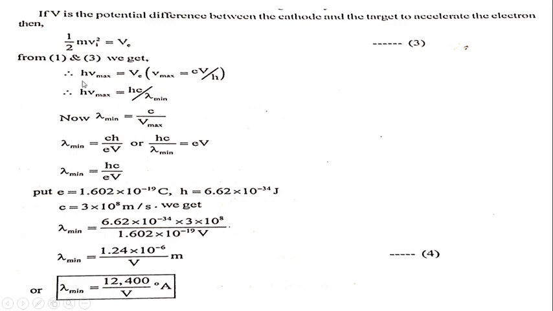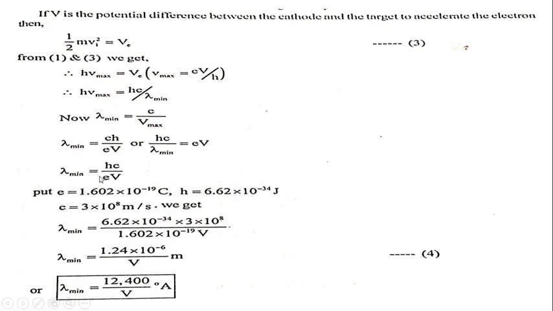h nu max equals eV, nu max equals eV upon h, and therefore h nu max equals hc upon lambda minimum, so lambda minimum equals c upon nu max, and therefore lambda minimum equals ch upon eV, or hc upon lambda minimum equals eV.